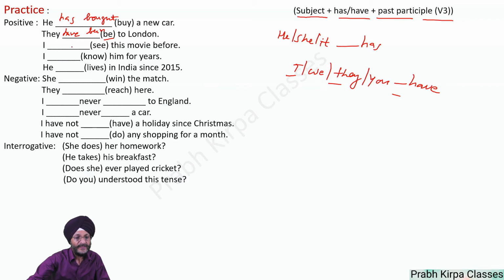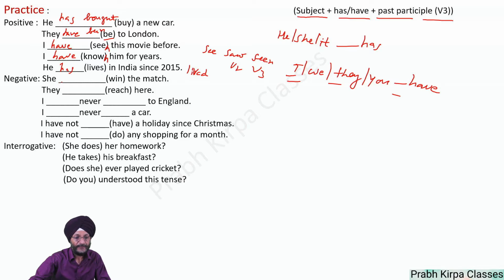I. In the case of subject being I, we use have. I have, see becomes see, saw, seen. This is the third form, and this is the second form of the verb. "I have seen this movie." Again, "I have known him for years." He. With he we use has. "He has lived."